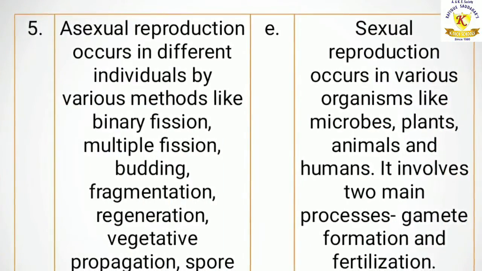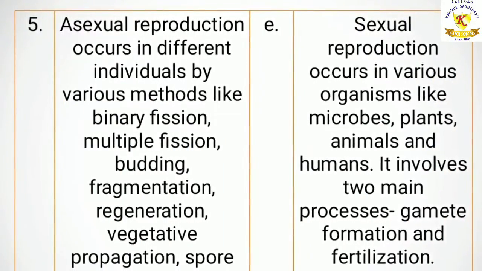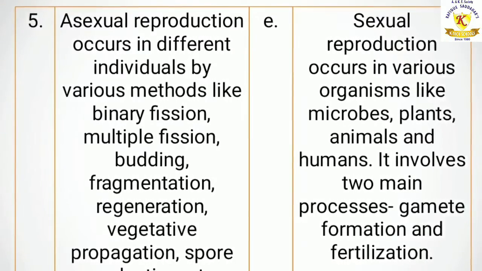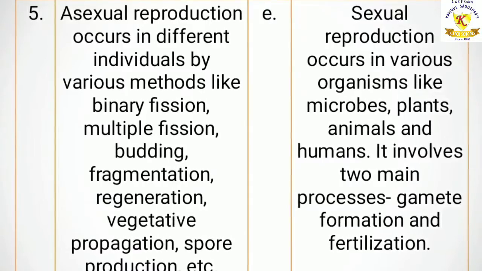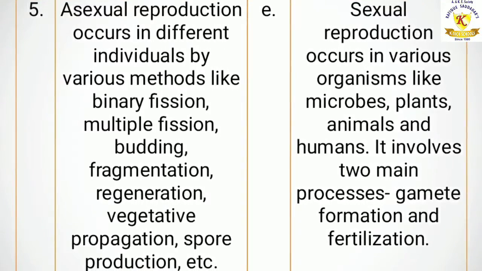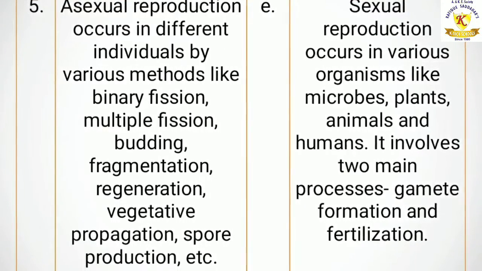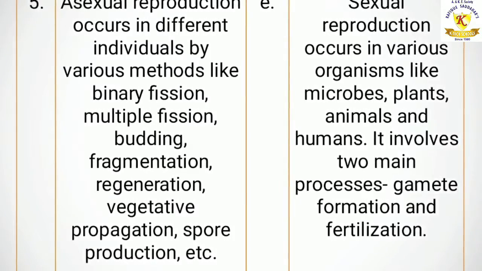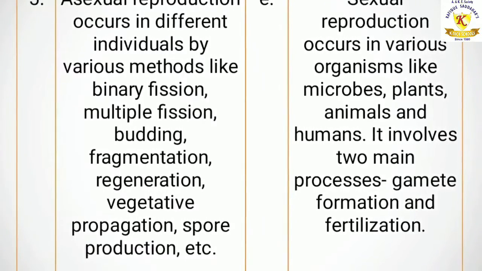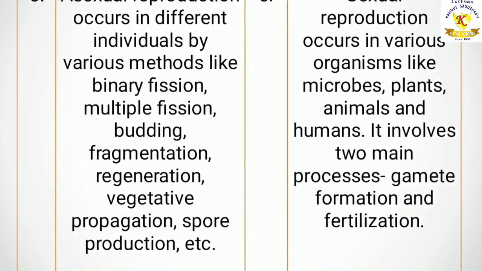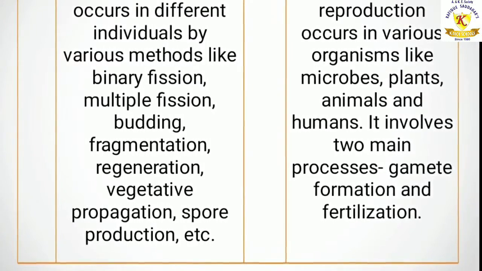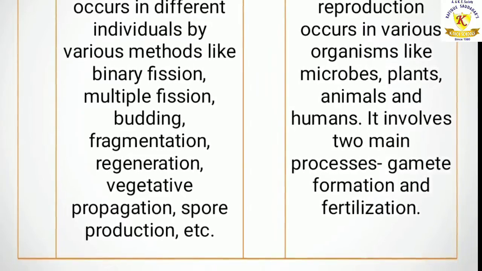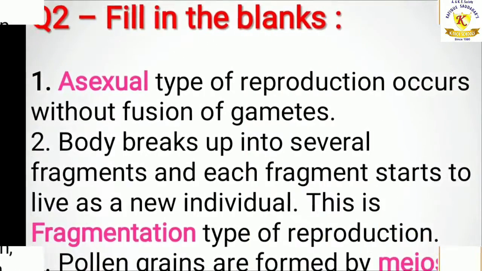Asexual reproduction occurs in different individuals by various methods like binary fission, multiple fission, budding, fragmentation, regeneration, vegetative propagation, spore production, etc. And sexual reproduction occurs in various organisms like microbes, plants, animals, and humans. It involves two main processes, gamete formation and fertilization.